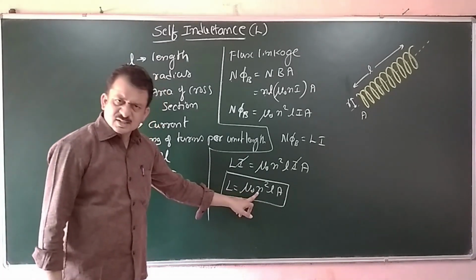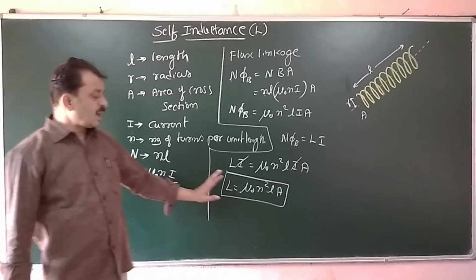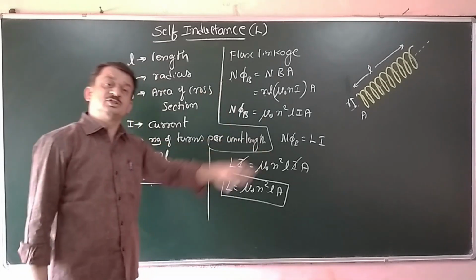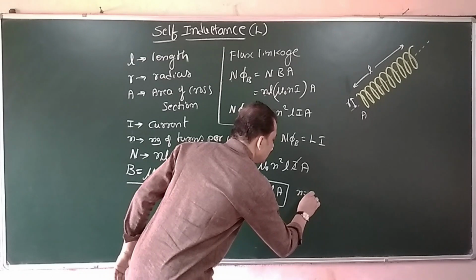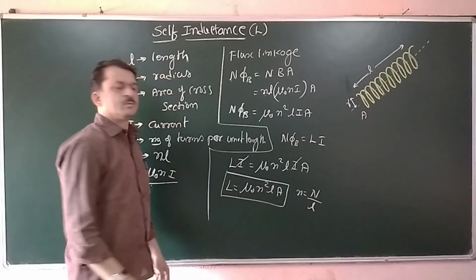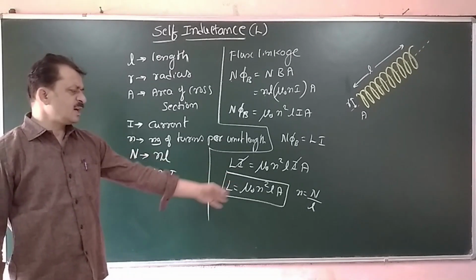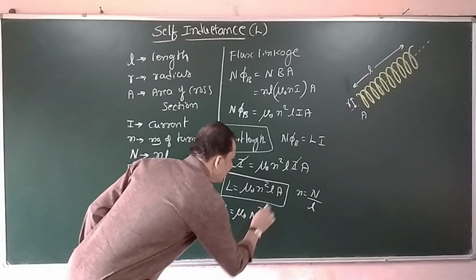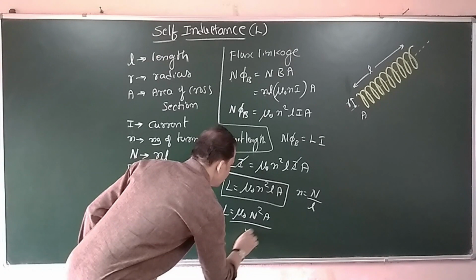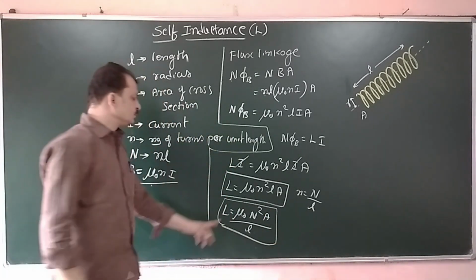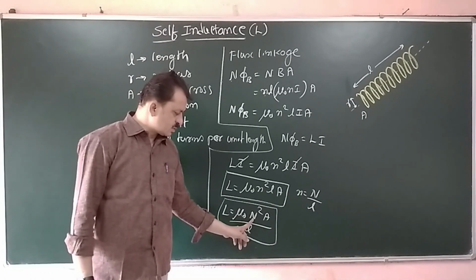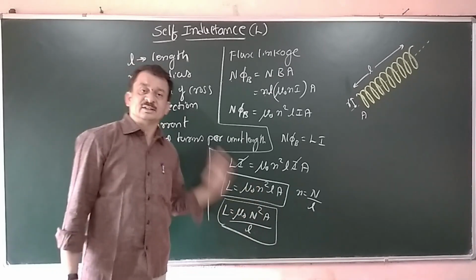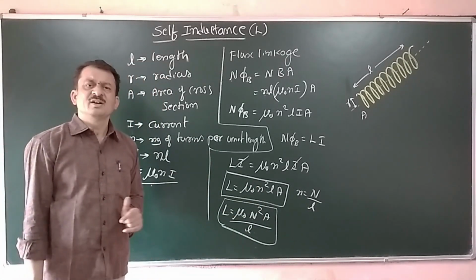Here small n is the number of turns per unit length. If they ask to obtain the expression for self-inductance in terms of the total number of turns in the coil, then we have to replace n with capital N divided by L. If I replace like that, I get mu naught N square, one L gets cancelled, A divided by L. It is another form of self-inductance, in terms of the total number of turns, whereas the earlier one is in terms of the number of turns per unit length.